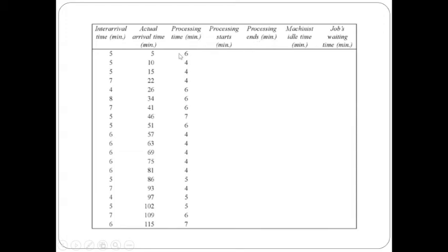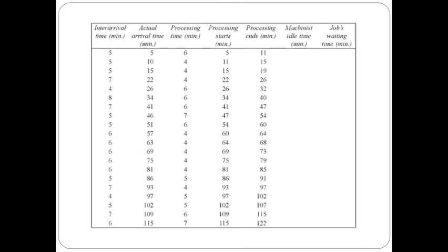For the first person entering the system, the processing should start from 5, because the first person is actually arriving at 5 minutes. So after his arrival, we can start our process. So the processing start time will be 5 here, and the end time will be 5 plus 6, which is 11, right?